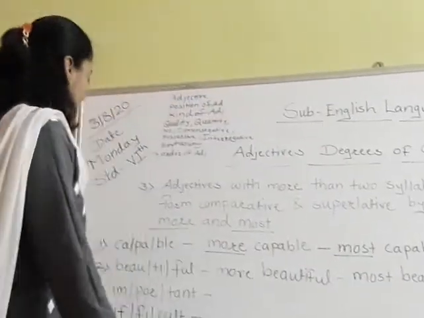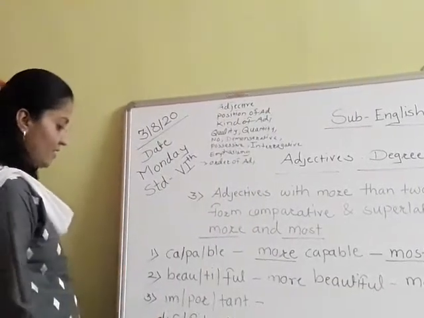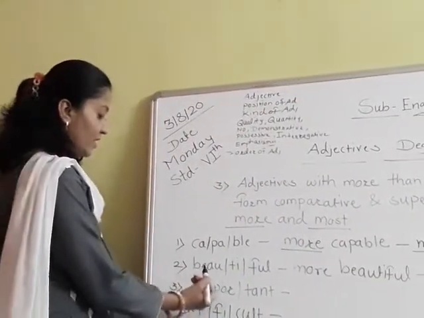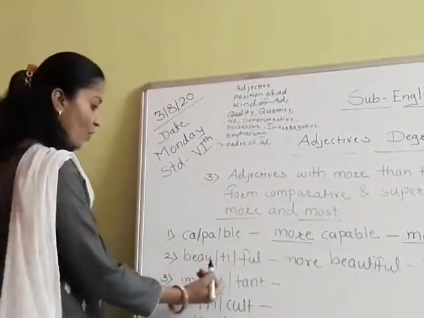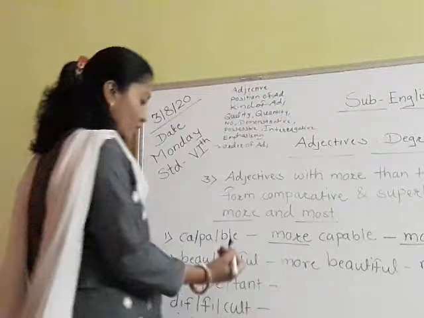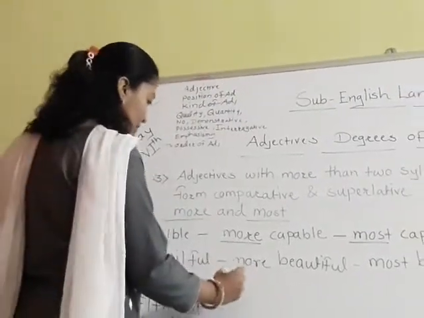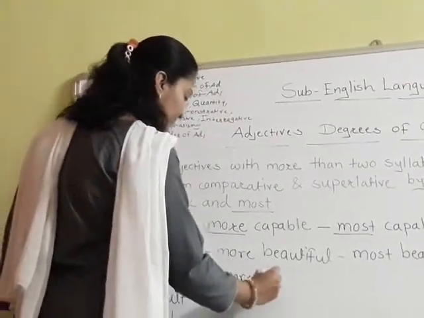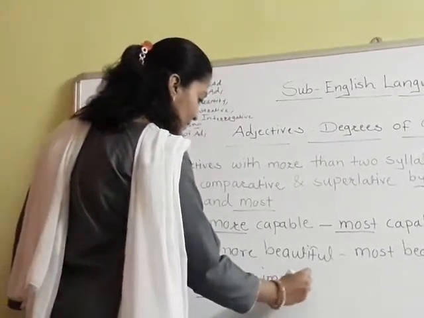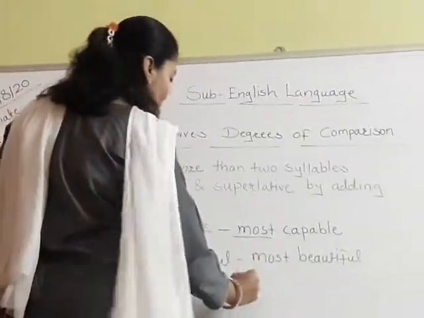Okay. Now third one is important. See, I have written here how I have written this word here, breaking it into the 3 parts. Important. So this is also the 3 syllable word. Then we have to use here more important, and then we have to use here most important.